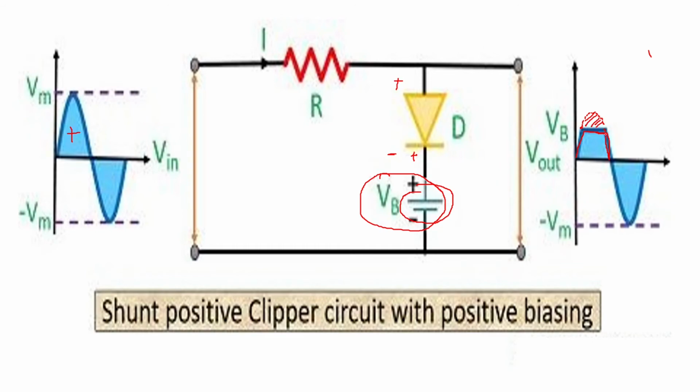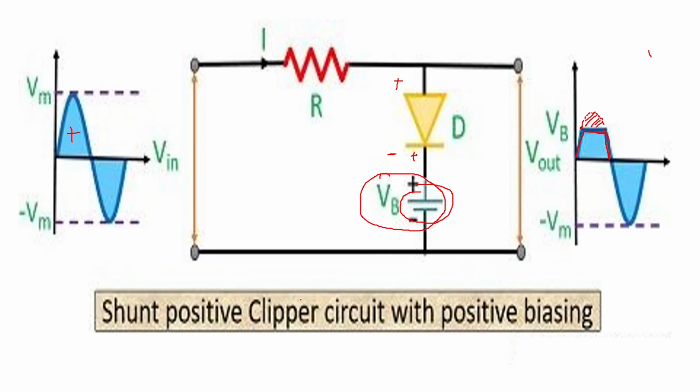That means a part of the positive half cycle will appear at the output, whereas the upper part of the positive is chopped off. Similarly, when the input is negative half cycle, the anode will be negative and the cathode will be positive.